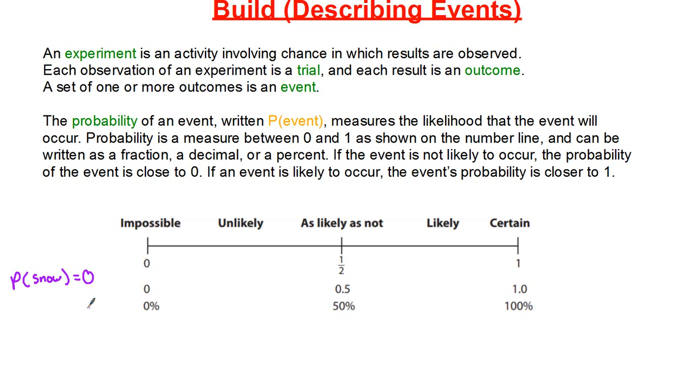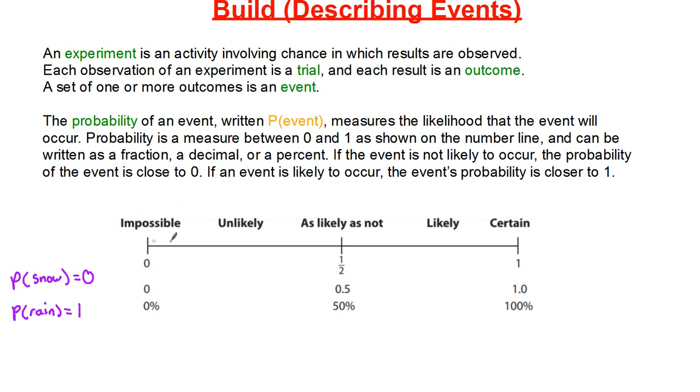Okay. Now, on the contrary, if a weather station says that it's going to rain tomorrow, and there is 100% chance it's going to rain tomorrow, then P rain is going to be equal to 1. All right, that means it has a 100% chance of happening.